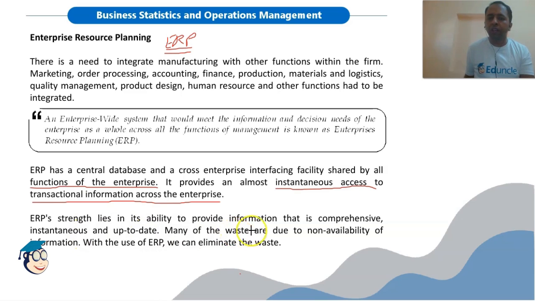Many of the wastes are due to non-availability of information, like wastage of time. If the information is not available on time, then we will wait, and time is very valuable. We will waste that time just because of the non-availability of information, and time is money, we know. So if we are wasting time, we are wasting money, we are incurring losses. So many of the wastes are due to non-availability of information. With the use of ERP, we can eliminate these wastes.